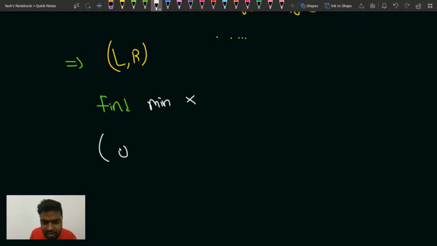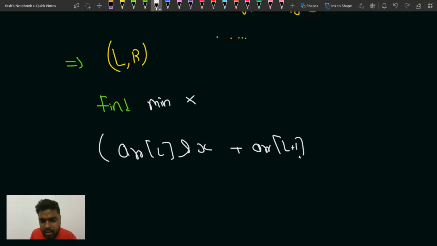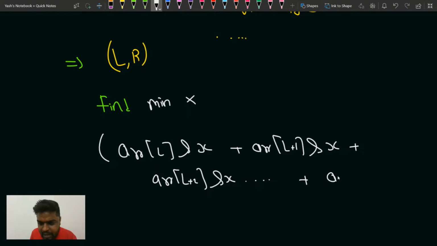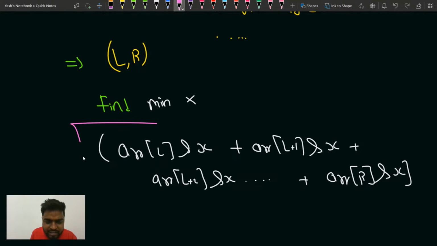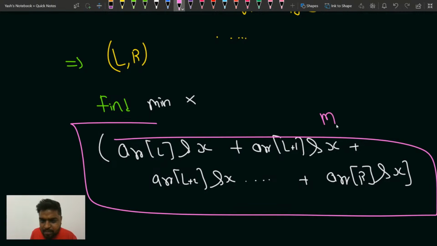such that A of L AND with X, plus ARR of L plus 1 AND with X, plus ARR of L plus 2 AND with X, so on and so forth, plus ARR of R AND with X, this value is maximum possible. Okay, this expression is maximum possible. For every query we have to find the minimum X for this.